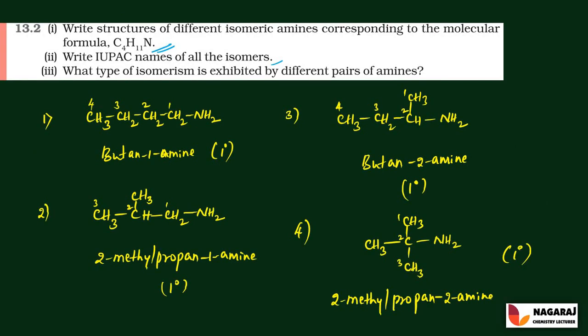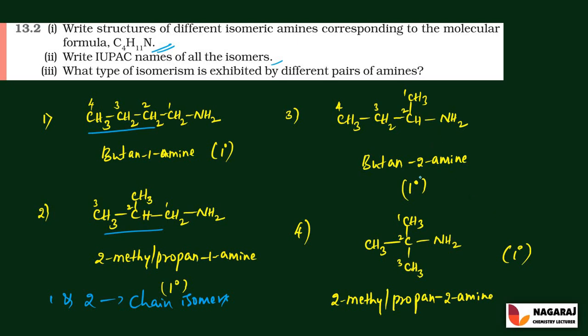In that last question, what type of isomerism is exhibited by the different pairs of amines? Let us compare the first and second molecule. So here the difference is the number of carbon atoms in the chain. So 1 and 2 are examples of chain isomers.